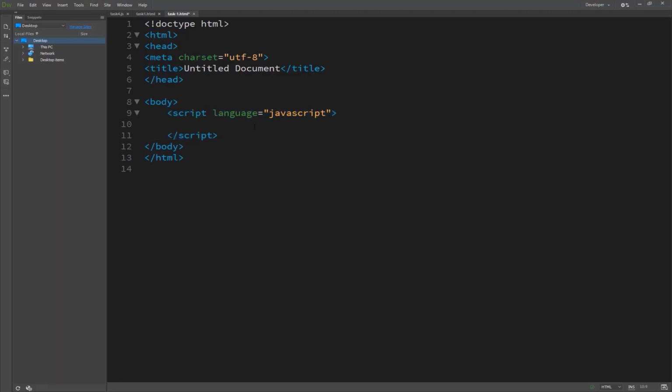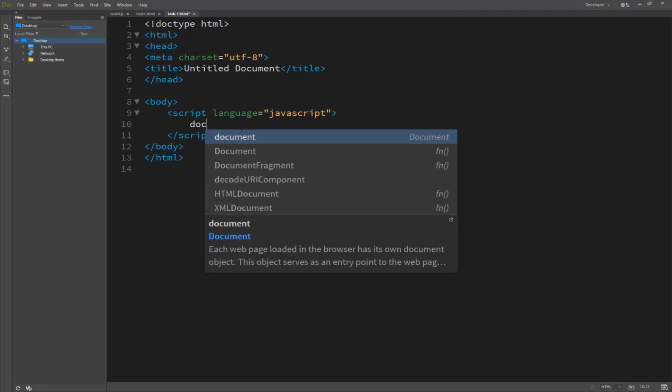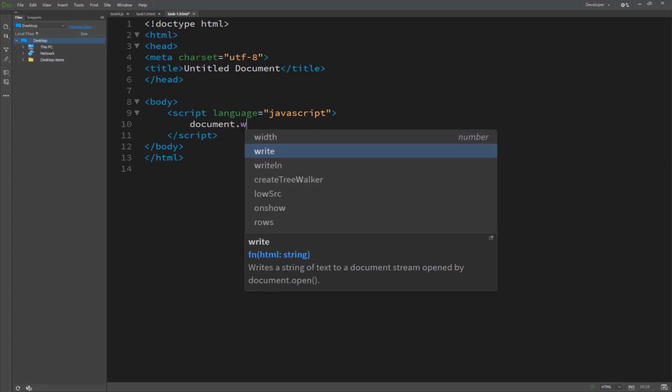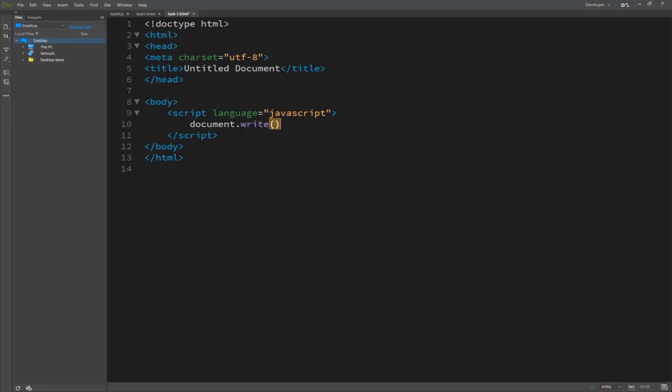So we are creating a script block, and we are trying to get a result on our browser inside the JavaScript. So we are just writing here document.write, and then brackets, and inside the brackets we are passing a string value which we want to show on our browser.